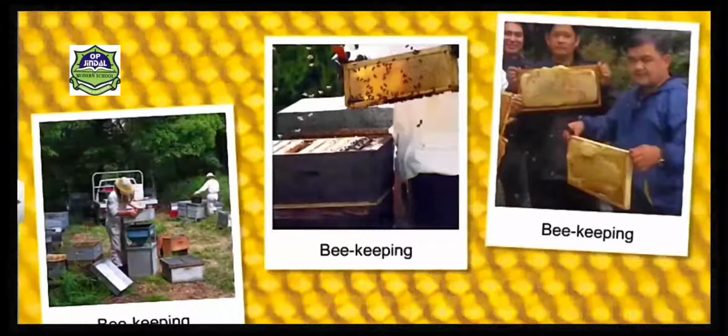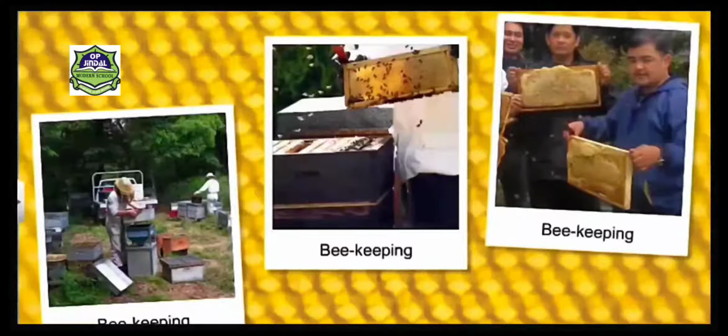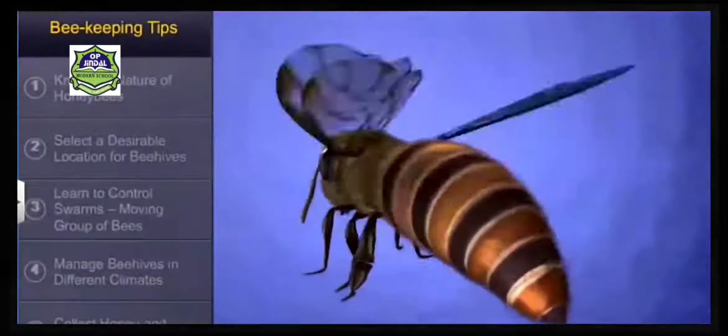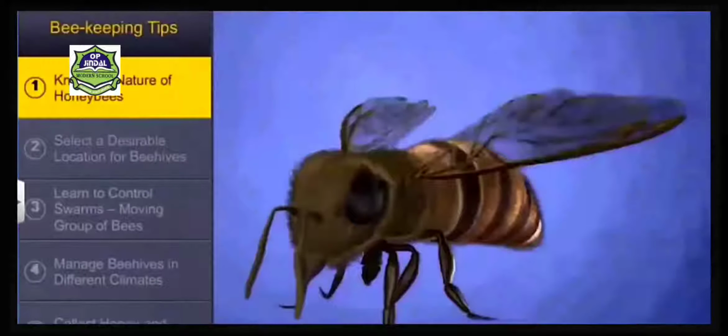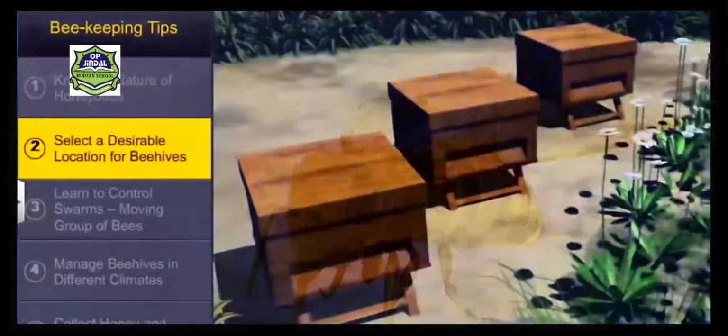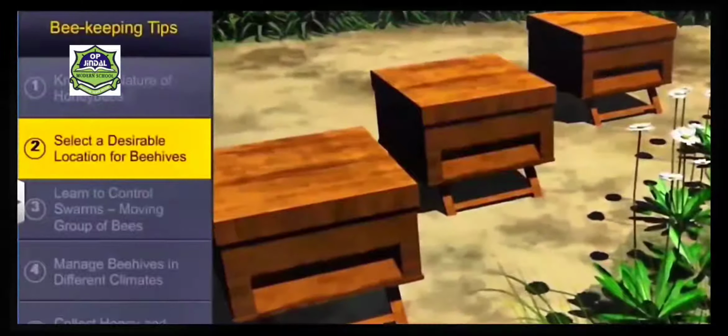Farmers have to be given small training for this apiculture because this will enable him to handle or manage these apiaries in a better way. He can know about the nature of the honeybees, selection of a desirable location for the beehive, that is pasture.